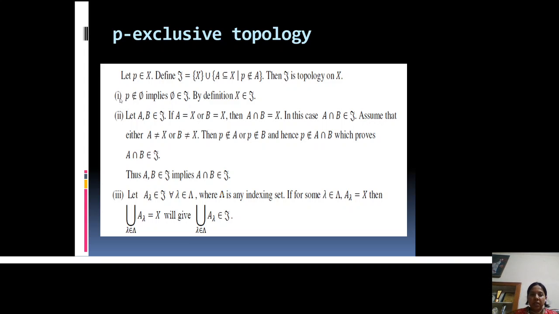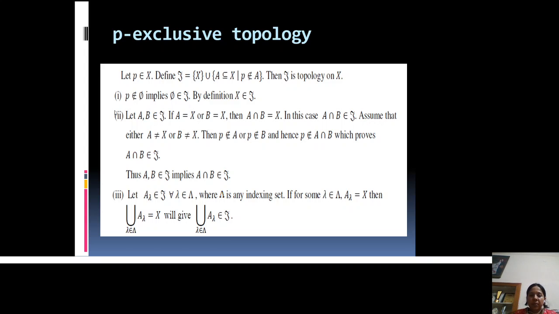So for the first property, we will prove that both φ and X belong to τ. By the definition of τ, X is trivially in τ. Now proving that φ belongs to τ: φ is also trivially in τ because φ is a subset of X and P doesn't belong to φ, because φ is empty and there is no point in it. That's why φ also belongs to τ.